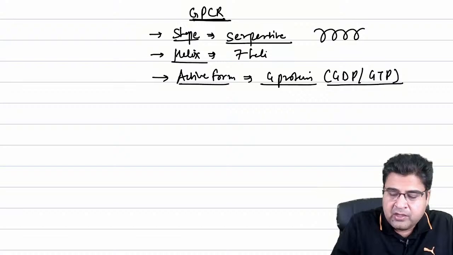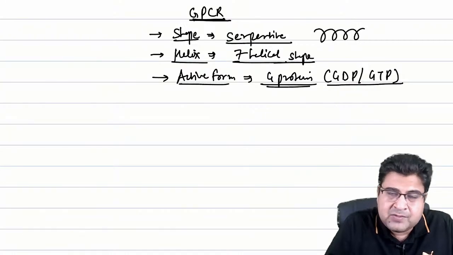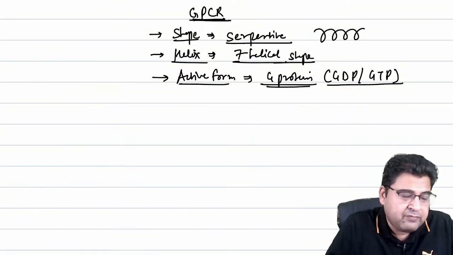It's a 7 helical shape. So the receptor is 7 helical shape and it's a G protein receptor. So G protein is present in this receptor to have the action.